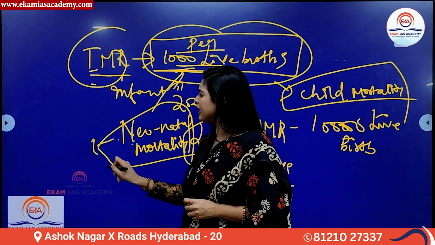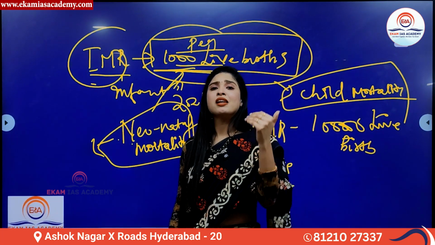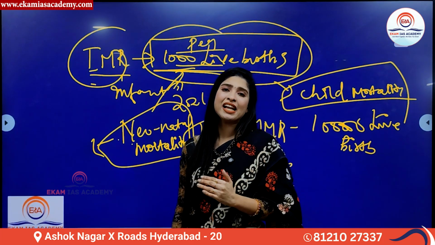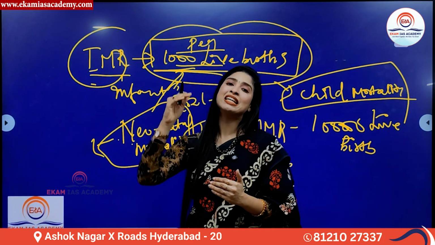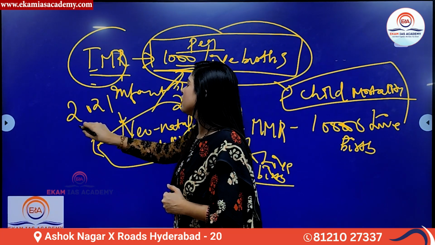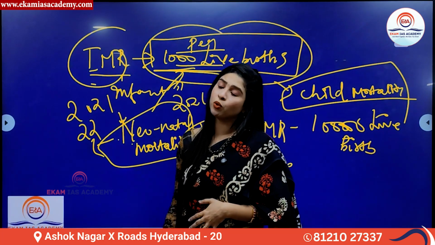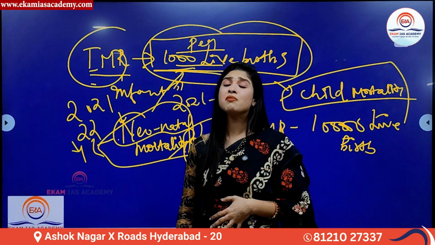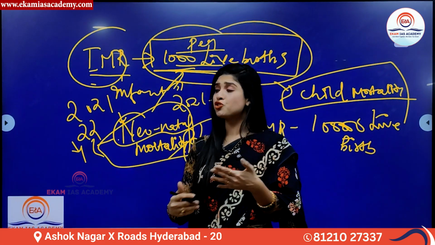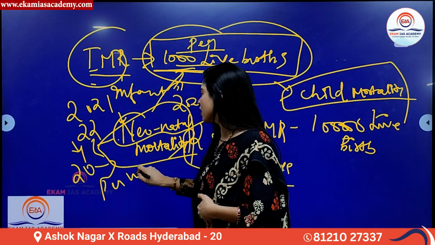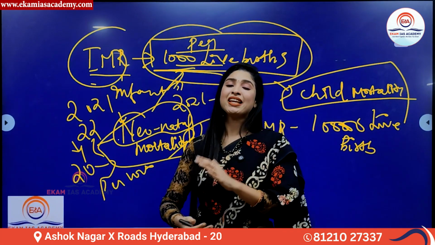If you see over the years, the neonatal mortality rate, or the number of deaths of infants within 28 days, has also shown a declining trend. In 2021-22, the death rate was 22. But as per recent data, the neonatal mortality rate has reduced to 20 deaths per 1,000 live births, which means progress has been happening.